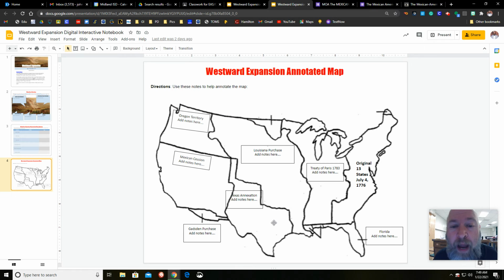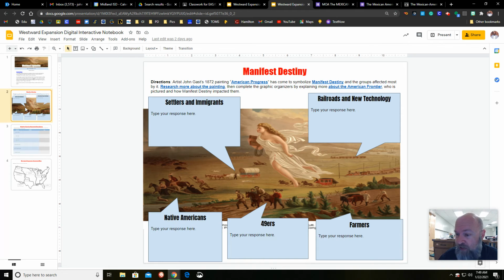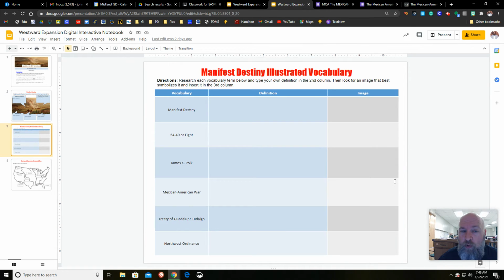Okay, so by now you should have this entire page done. We did page 2 together a couple days ago. All you have left is page 3, the vocabulary. You have a whole week to do this page. I will reference it next week. We've already talked about all of these vocabulary terms. You should be able to pull definitions for these out of your notes on page 4. Right, so type in definitions here, find images here. This is the only page left in the interactive notebook. You have 1 week to do this, okay?